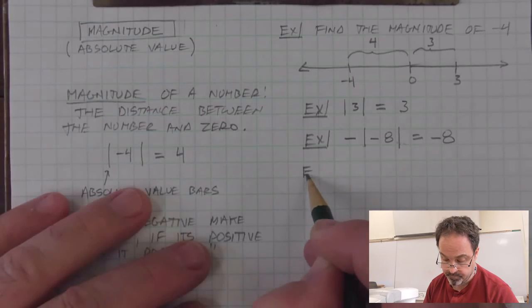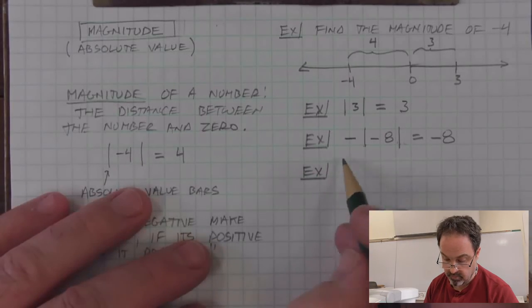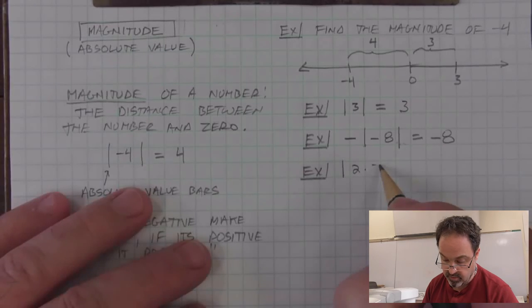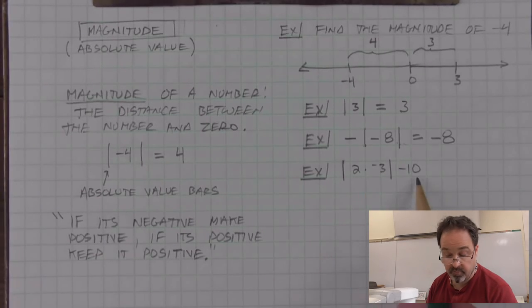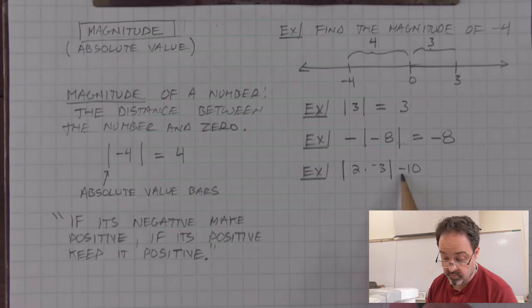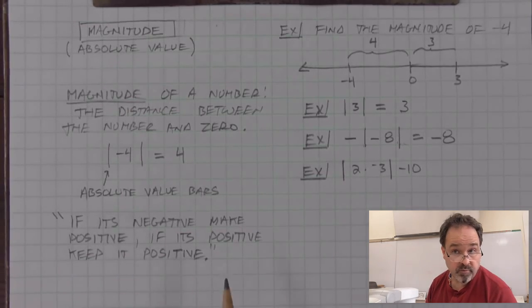One more. The magnitude of 2 times -3, minus 10. I'm going to simplify this expression. In this case, in the order of operations, I'm not going to subtract this 10 first. These absolute value bars are a grouping symbol. So in GEMDAS, the G comes first for grouping.